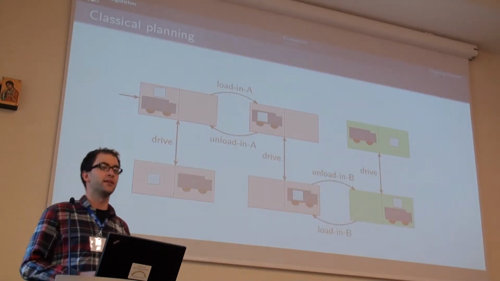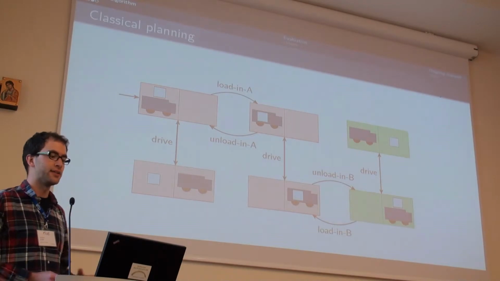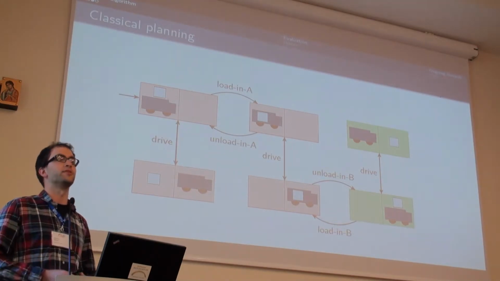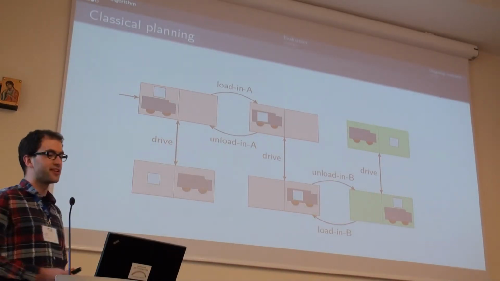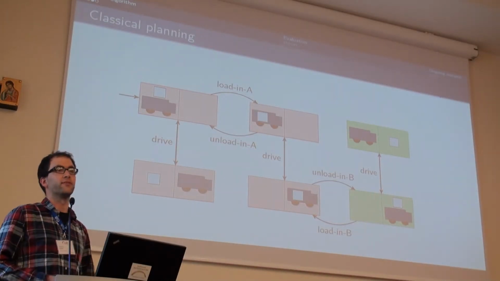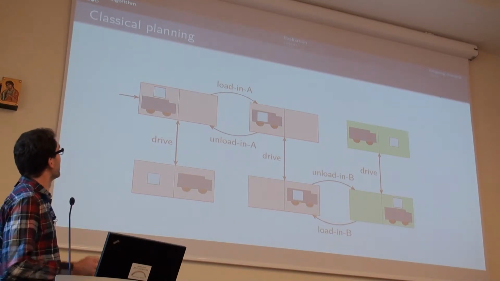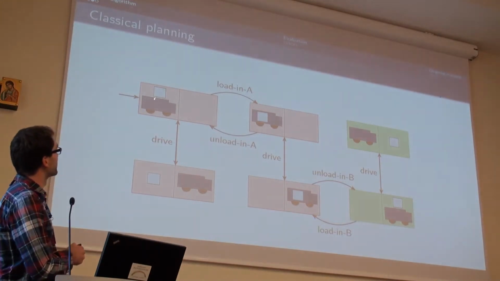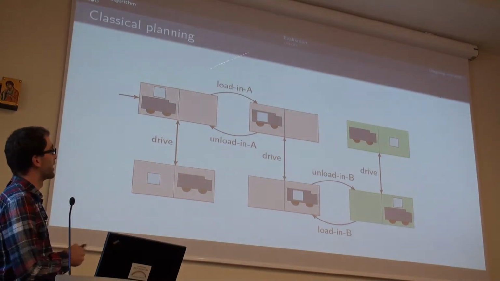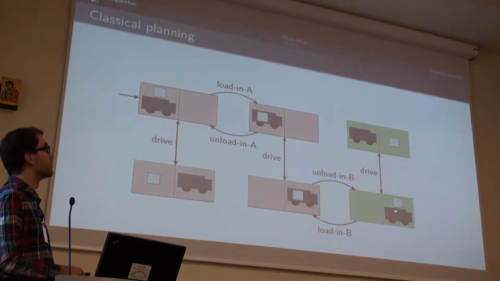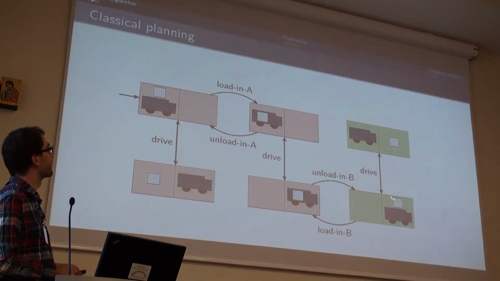So the background here is classical planning, and in particular we want to find optimal plans. So let's consider this easy example from the logistics domain where there's only a single truck, a single package, and we want to transport the package from location A to location B, so in one of these two states here.